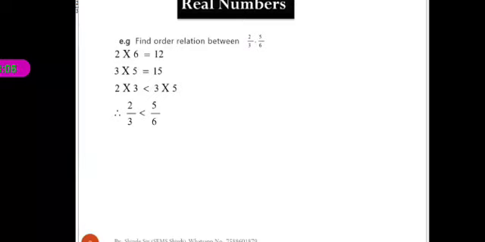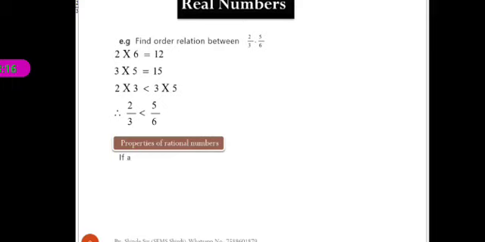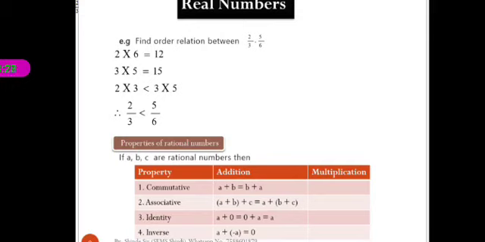Okay, now we see the next topic, properties of rational numbers. Okay, there are some properties of rational numbers. For example, if A, B, C are rational numbers, then in the properties, there are two: for addition and for multiplication, they are separate. The first, commutative property, means in addition A plus B is equal to B plus A.